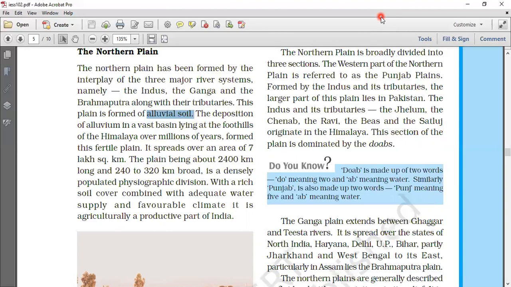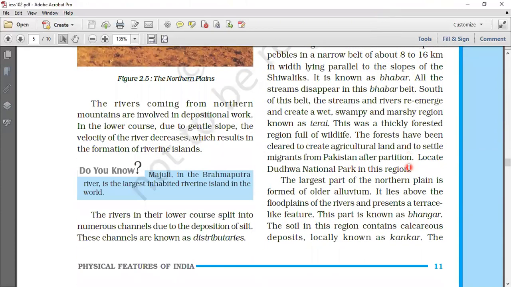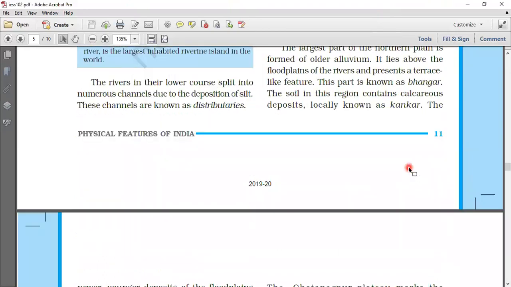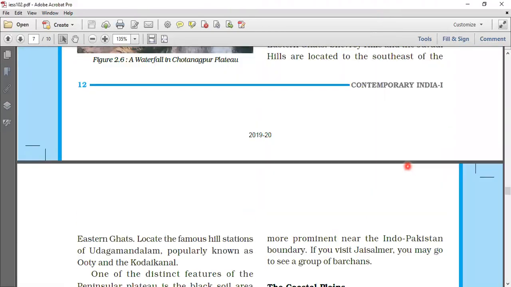The difference in relief has led the northern Indian plains to be divided into four zones: Bhabar, Terai, Bhangar, and Khadar. You don't need to explain those in detail. This is a good account of the northern plains of India. Next question.